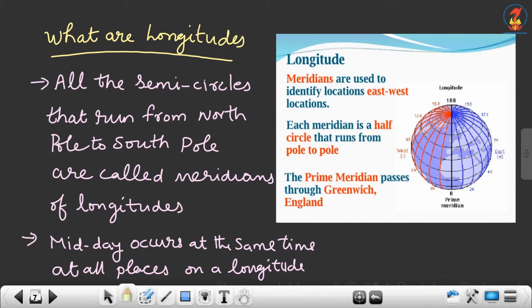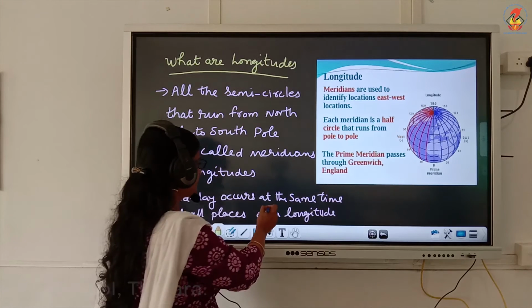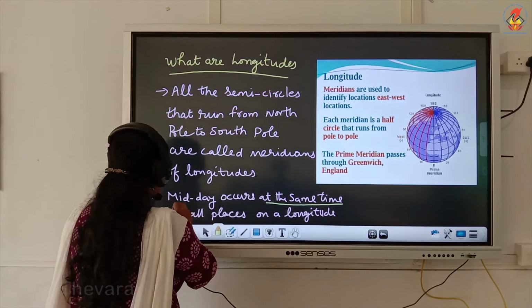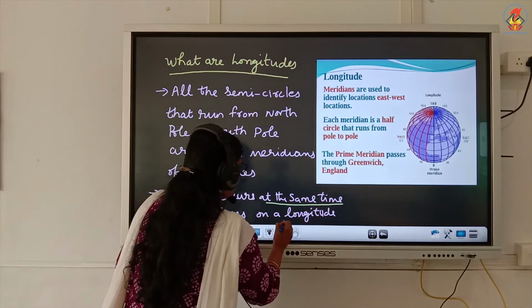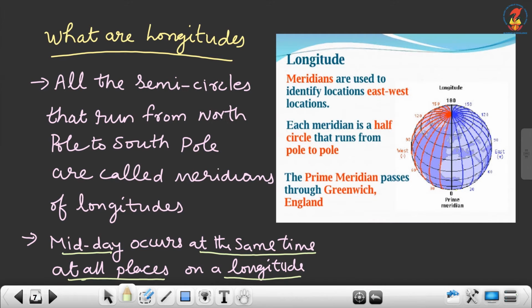Why are they called meridians of longitude? Because the midday sun occurs at the same time at different places on the same longitude. It occurs at the same time at all places on a longitude. That is why it is called meridians of longitude. Children, meridians are used to identify the location of places to the east or west.